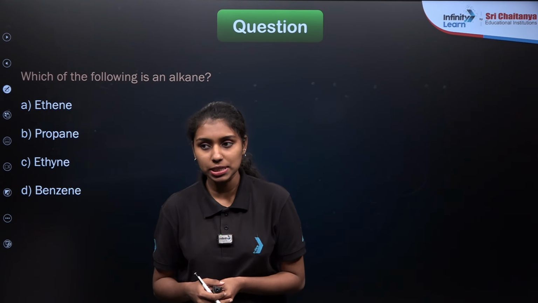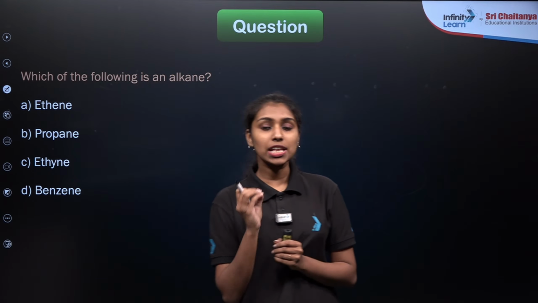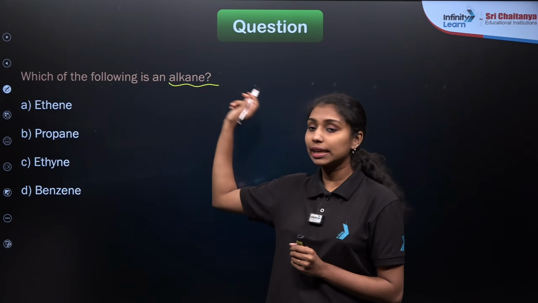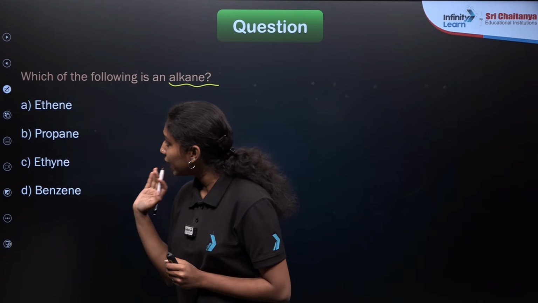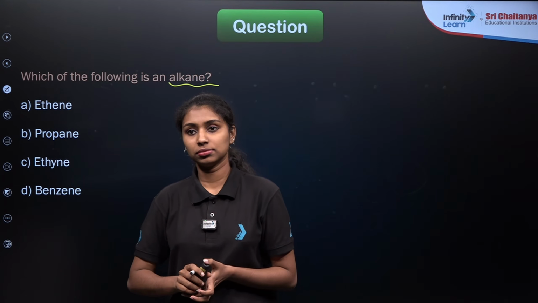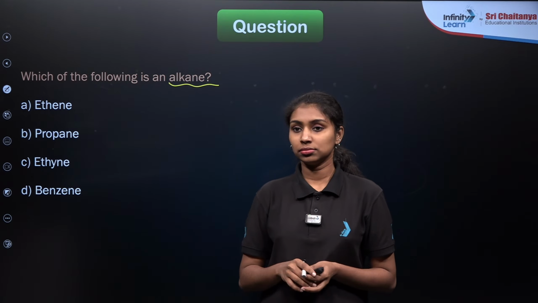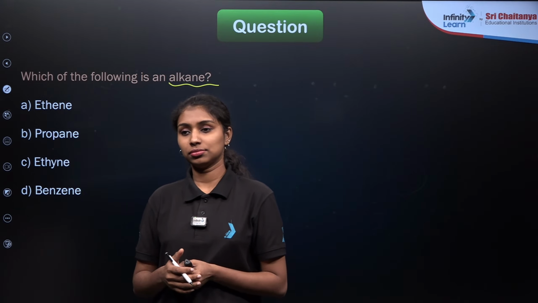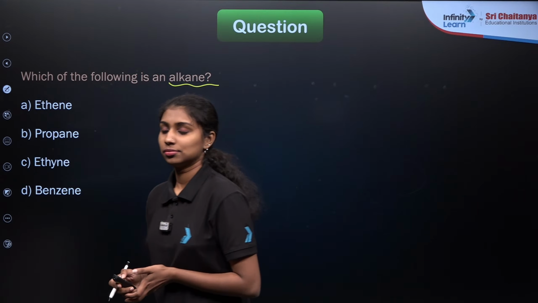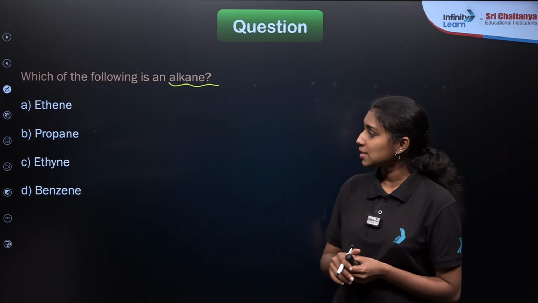In the case of hydrocarbons, carbon and hydrogen compounds are commonly known as hydrocarbons. We have studied two classifications: saturated hydrocarbons and unsaturated hydrocarbons. In terms of saturated hydrocarbons, we have seen the alkane compounds. So here you need to identify which one of the following is an alkane compound. Here option B will be the correct answer, which means propane.